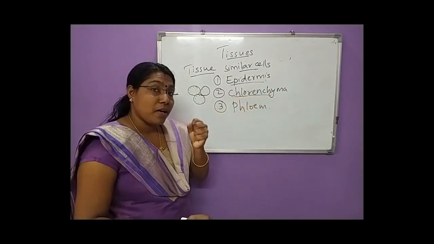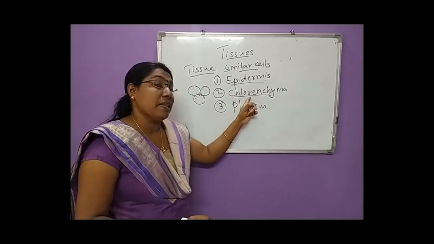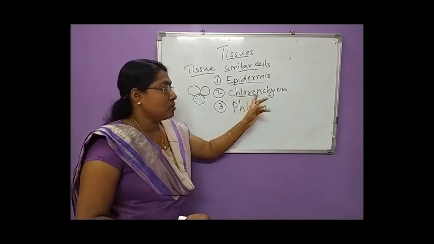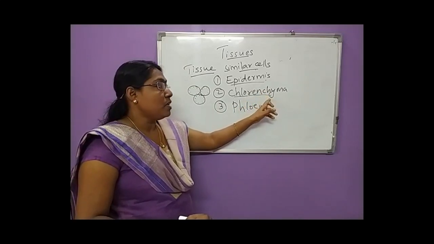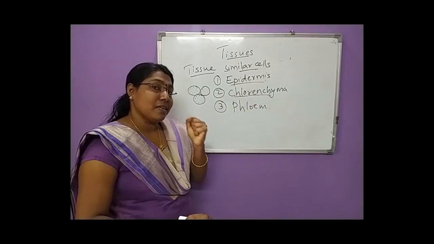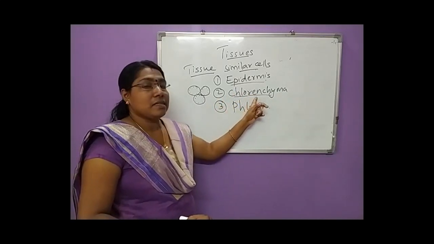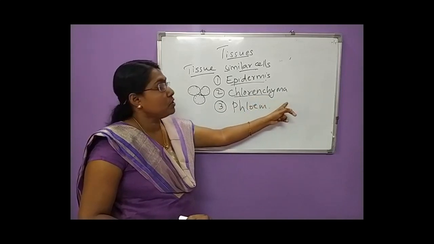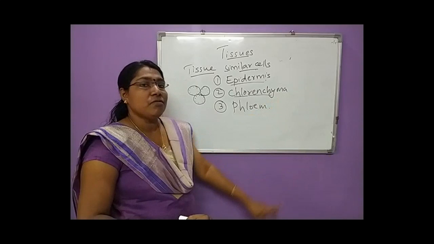Since it contains chloroplast, isn't it? That contain the pigment chlorophyll. So it helps in photosynthesis. Okay, so chlorenchyma are a special type of tissues, where the cells contain chloroplast or chlorophyll in a leaf, which is known as chlorenchyma. The chlorenchyma helps in photosynthesis.